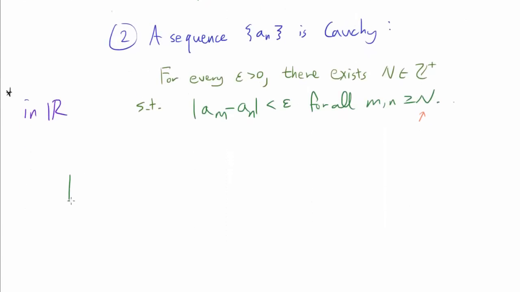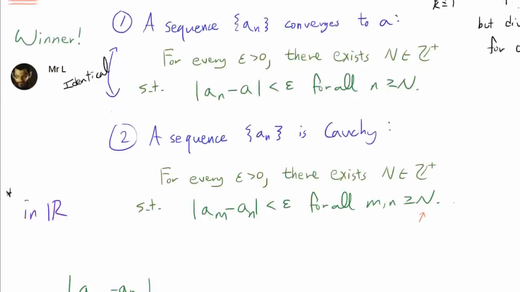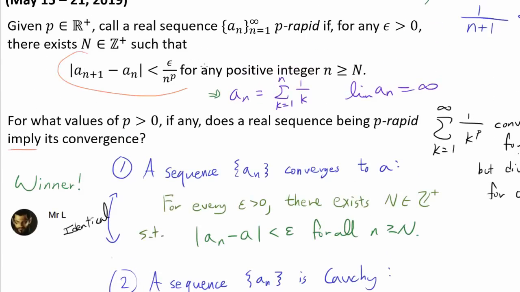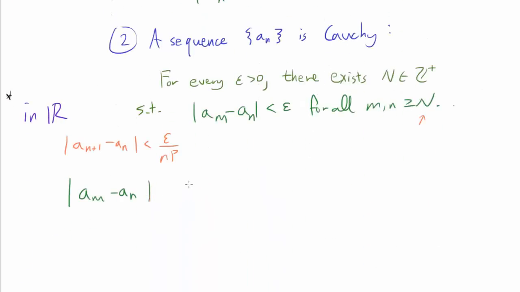So we want to show that a sub m minus a sub n can be made as small as we want if a sequence is p-rapid with p greater than 1. So let me copy down the definition of a p-rapid sequence. So that's when this thing a sub n plus 1 minus a sub n is less than epsilon over n to the p. So let's start by breaking this a sub m minus a sub n using triangle inequality to